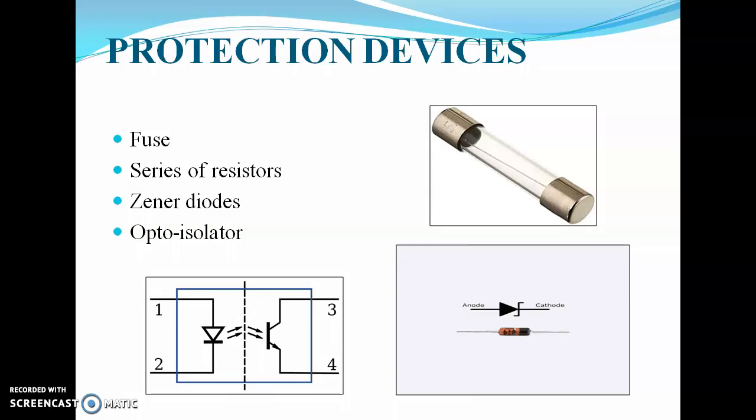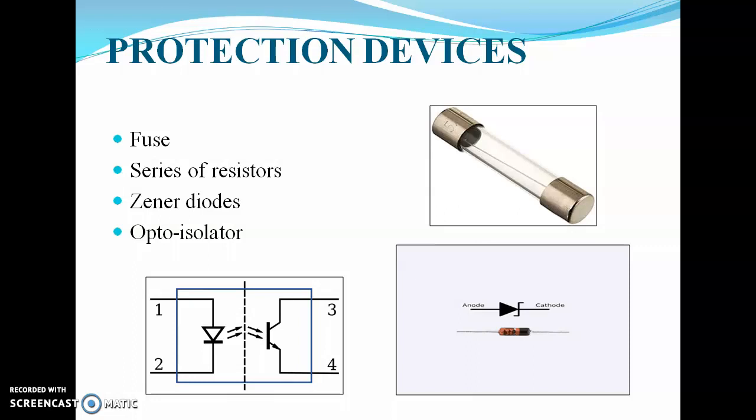Next one is opto isolator. So symbol of Zener diode you can see here, and this is the opto isolator. So opto isolator is an electronic component that transfers electrical signal between two isolated circuits by using light.